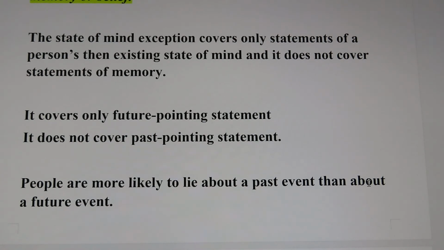Why do we make this distinction? Because based on our observation, we believe people are more likely to lie about a past event than about a future event. So if that is a future pointing statement, we believe we would have this circumstantial guarantee of trustworthiness in this statement.